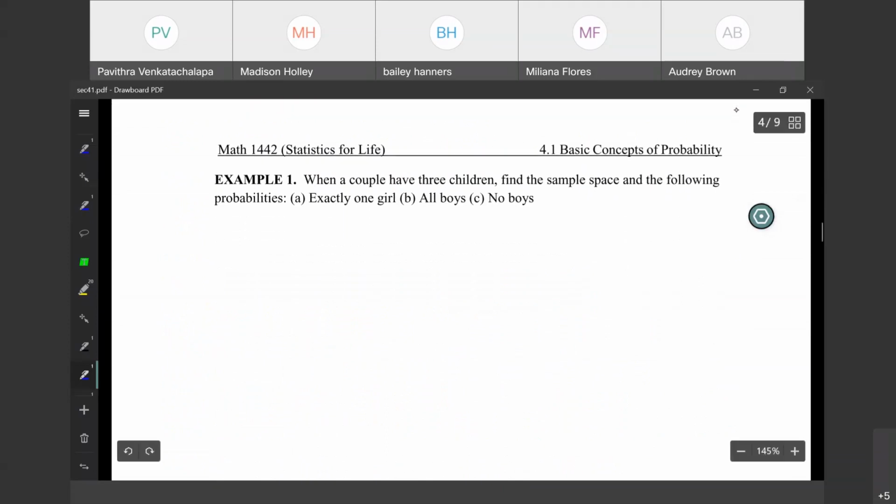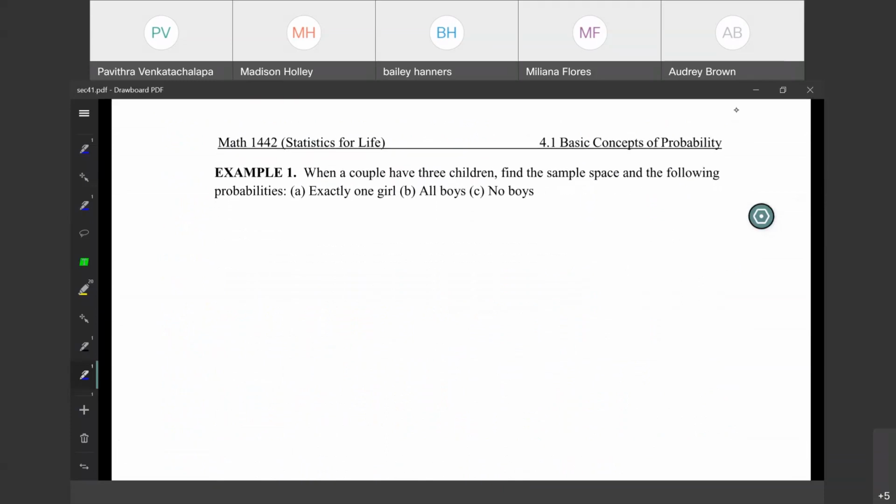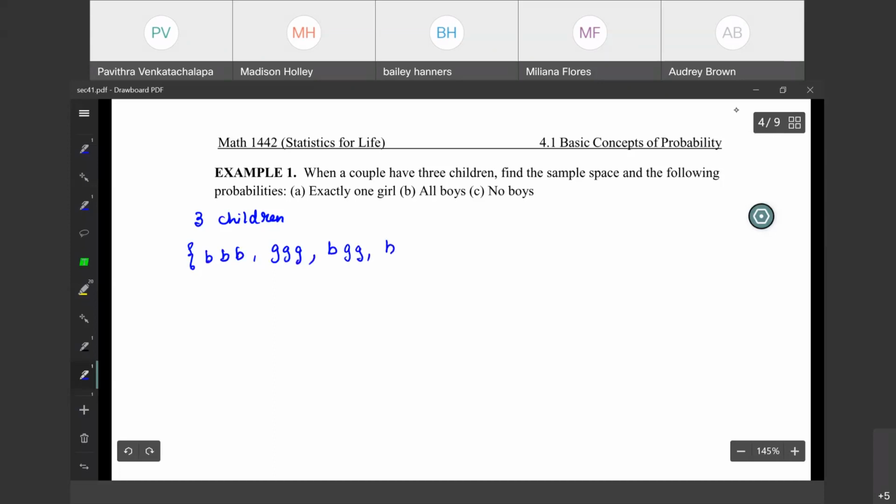Another example, there are 3 children. So it could be anything. It could be a boy. Sample space will be 3 boys, or it could be 3 girls, or it could be like this. First boy, and then 2 girls, or it can be boy, girl, boy. 2 boys, 1 girl.